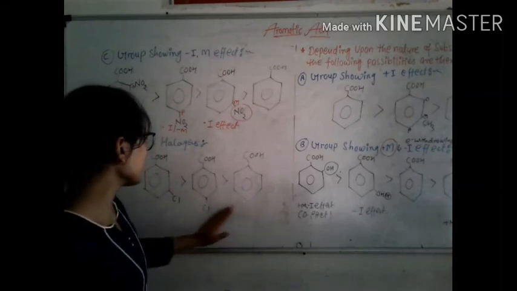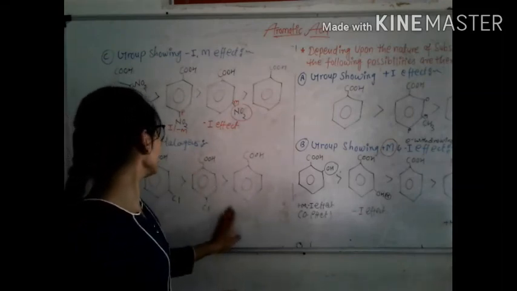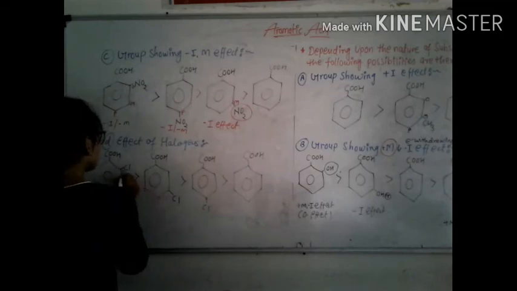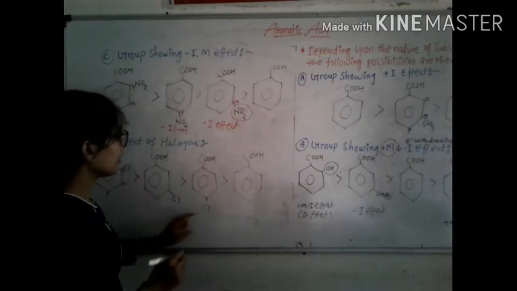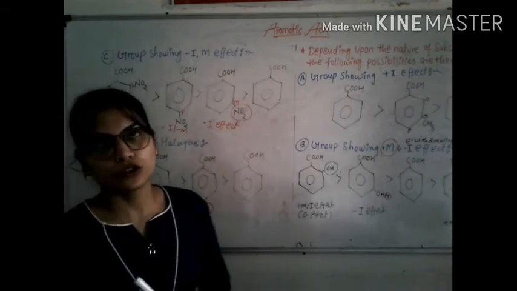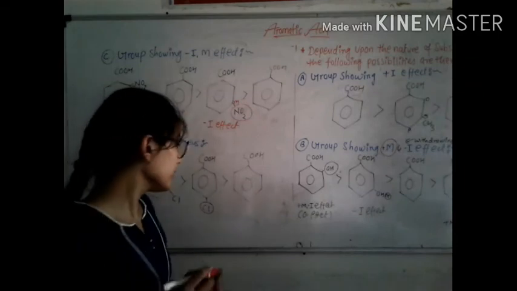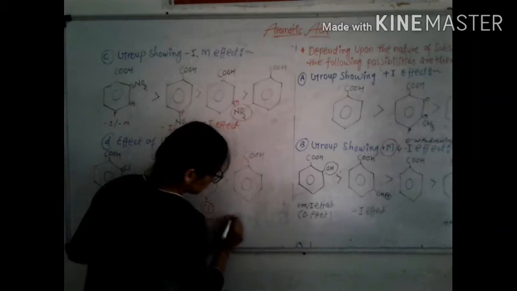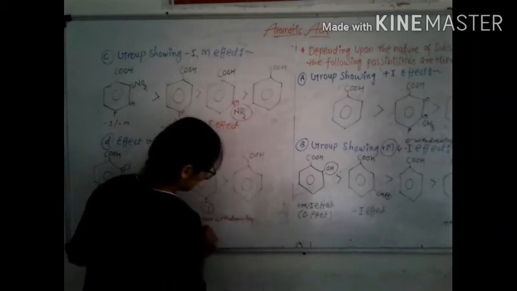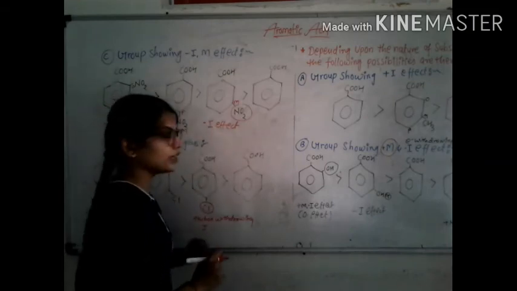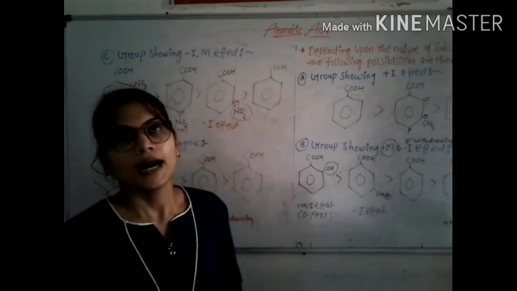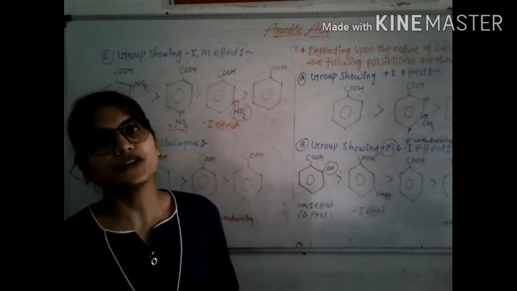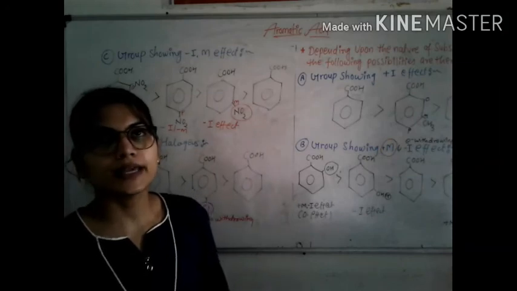So when chlorine is present at the ortho position, meta position or para position, the electron withdrawing inductive effect is opposed by its electron releasing resonance effect, but the inductive effect is stronger than the resonance effect.